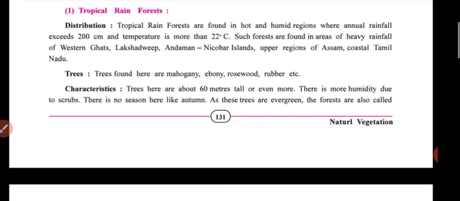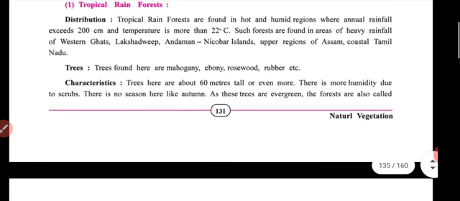Such forests are found in heavy rainfall areas of Western Ghats, Lakshadweep, Andaman and Nicobar, upper region of Assam, and coastal Tamil Nadu.